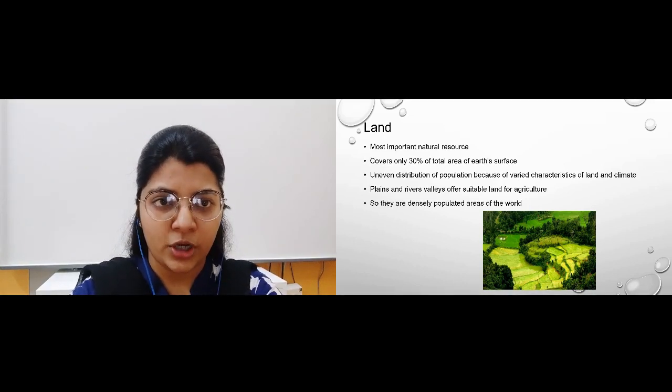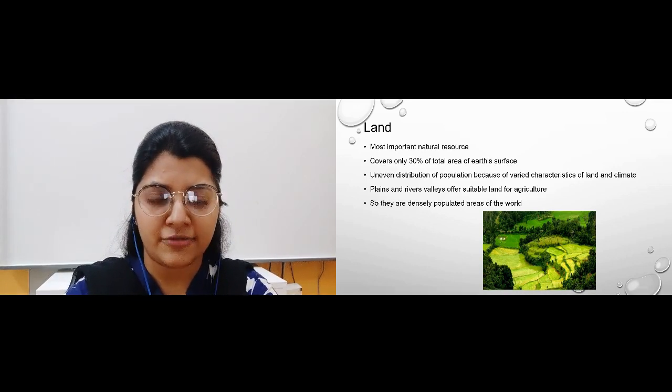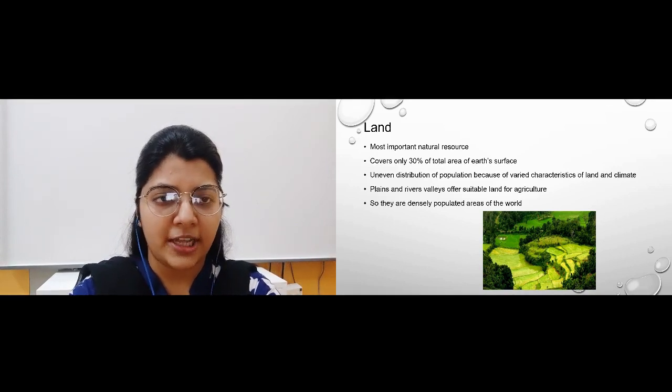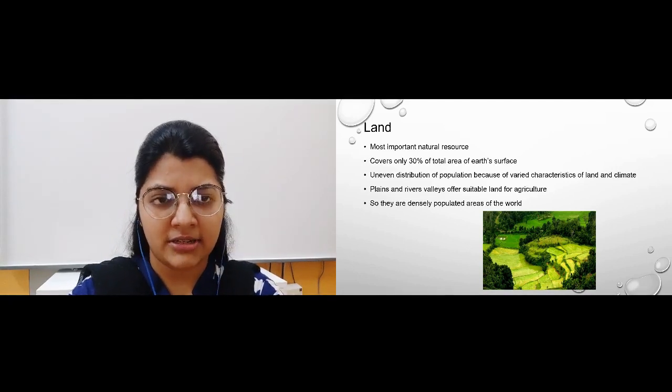But on the overall basis, we can say that there is an uneven distribution of population because there are different types of land and different types of climate.